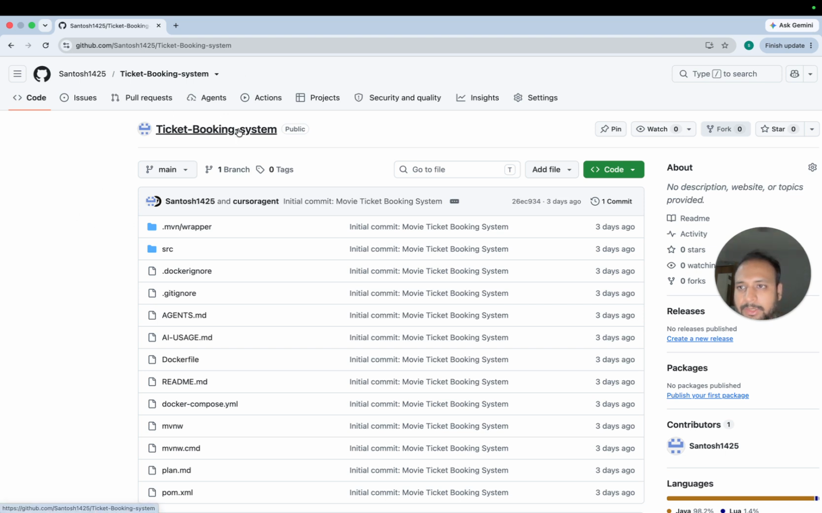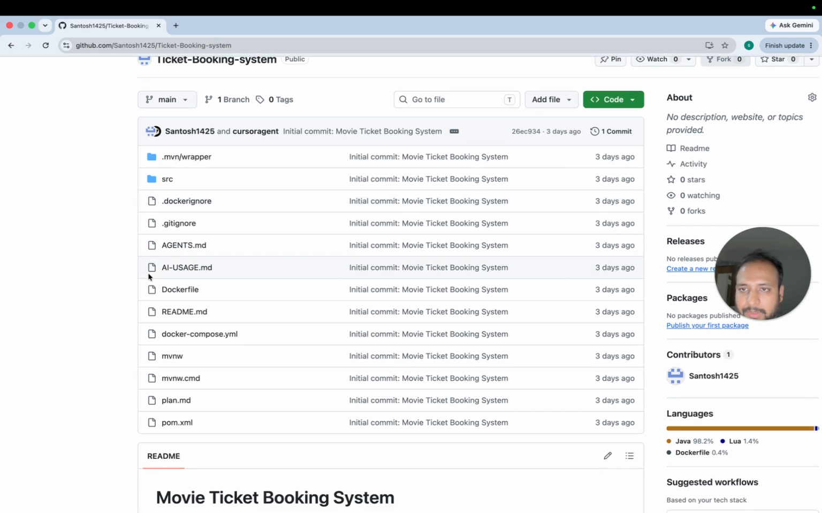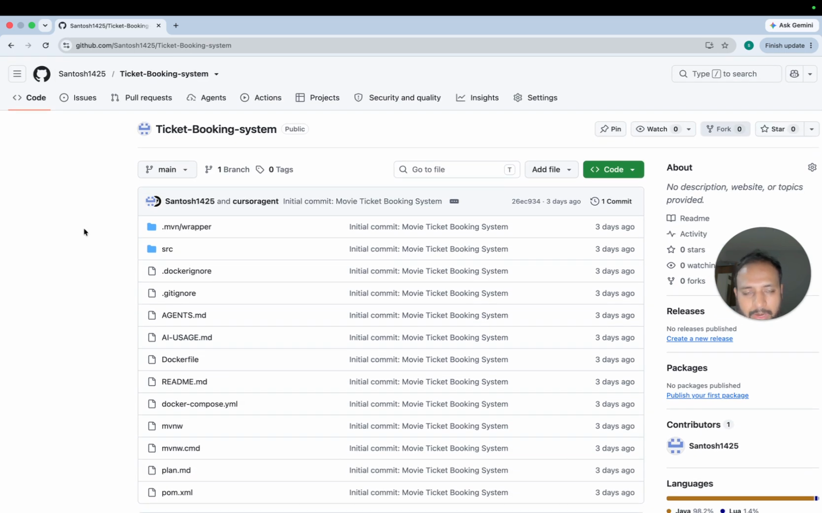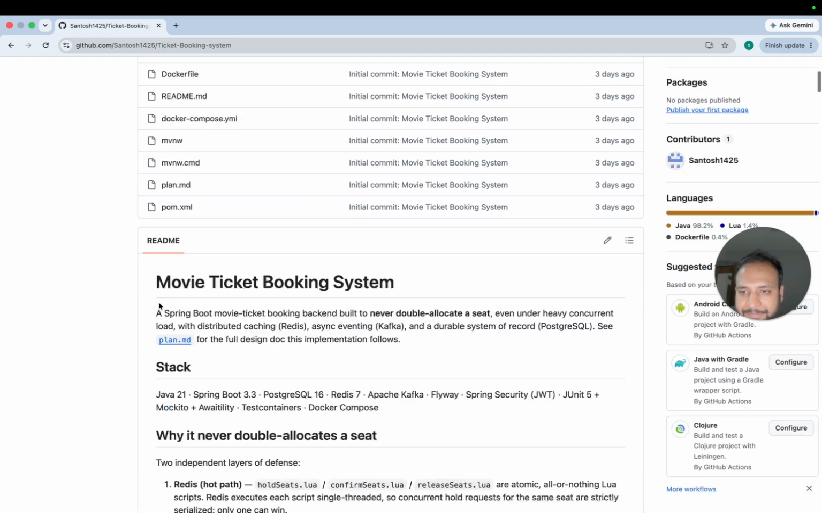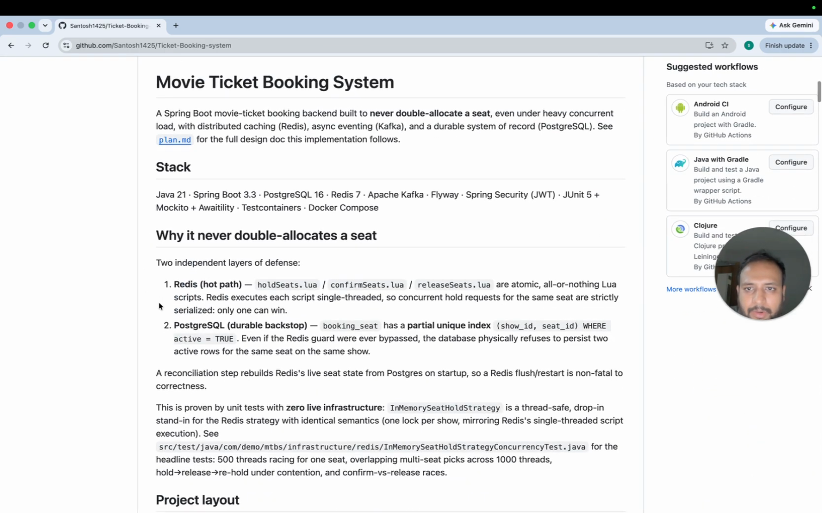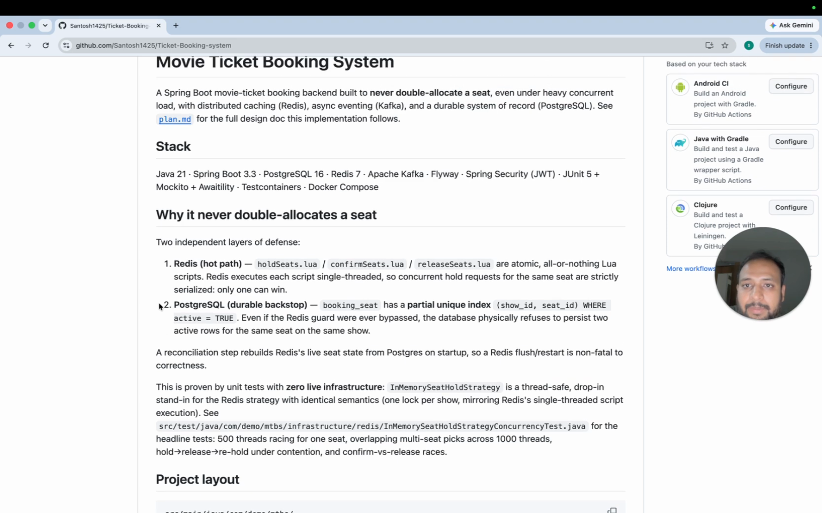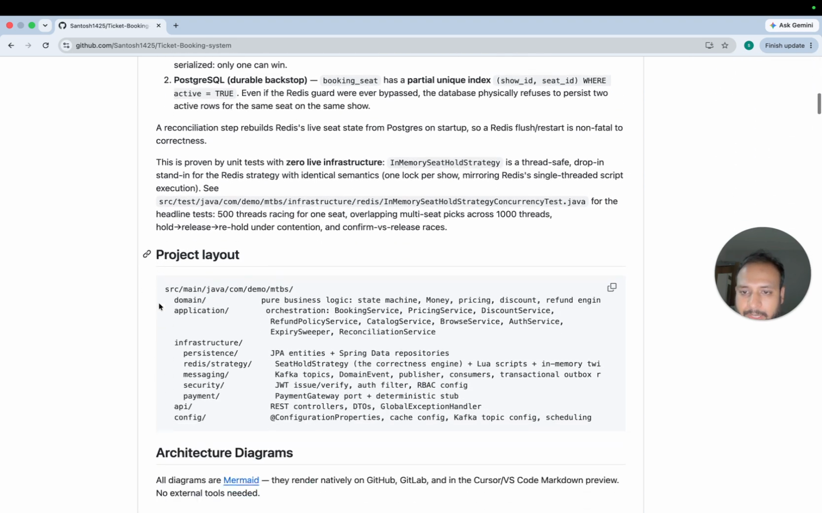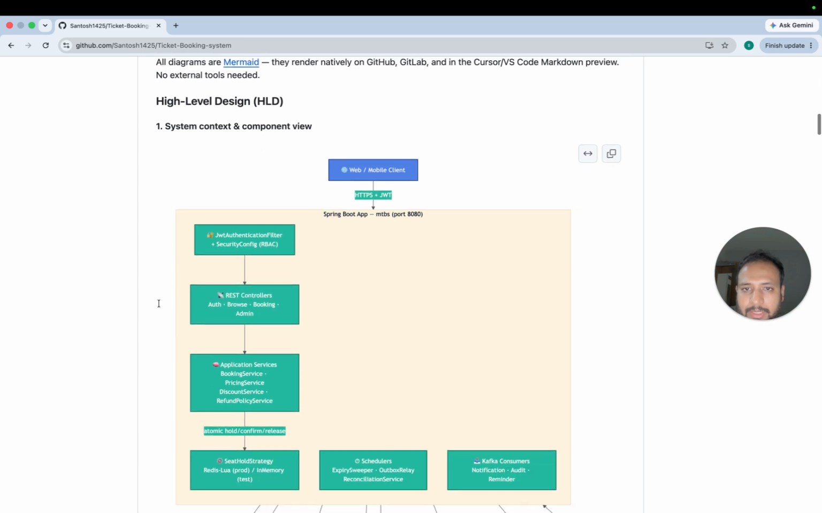So this is the project which I have shared. I have uploaded it to GitHub and kept it public. Now let me give one of the pieces of information that is required. Let me go to the HLD part.